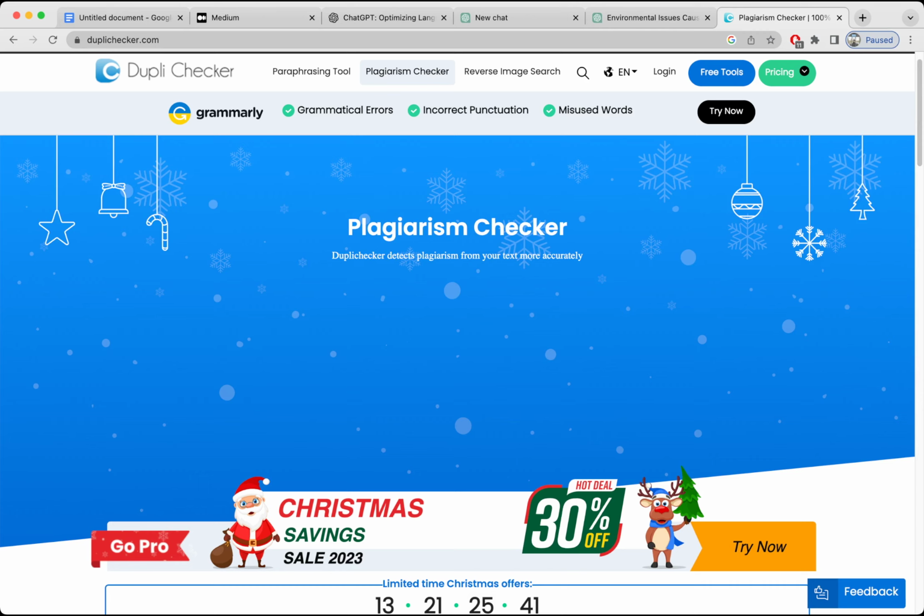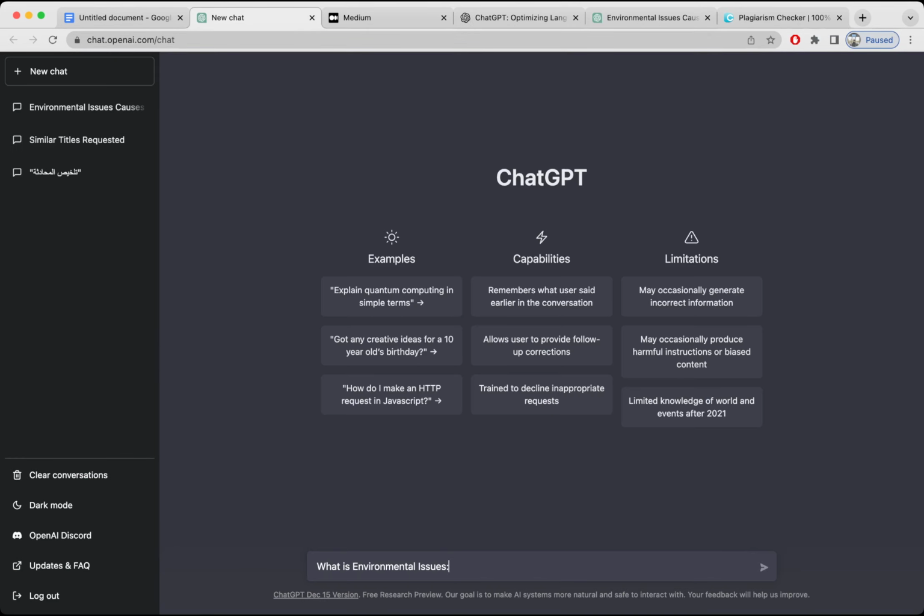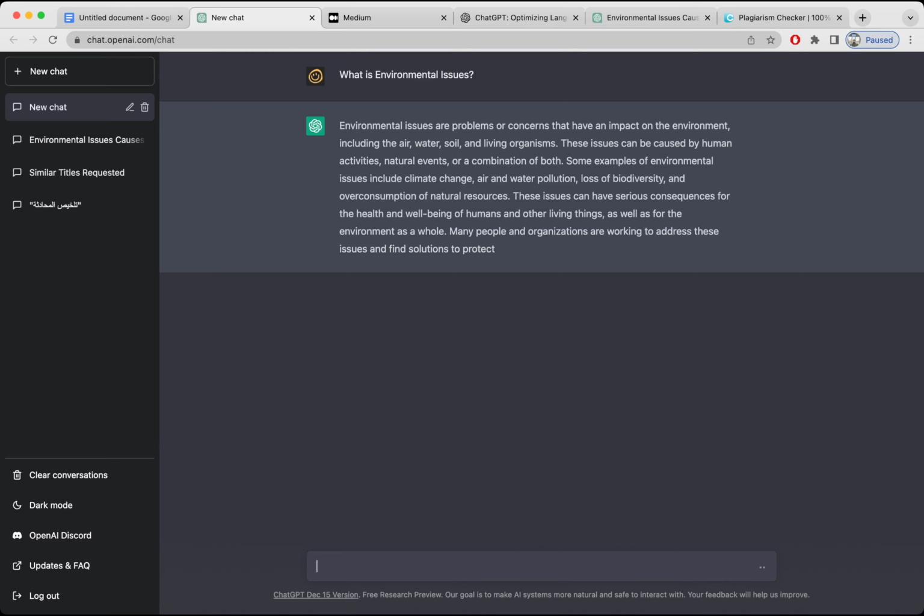Let's ask ChatGPT, what is an environmental issue? Okay. It is giving us the definition of what an environmental issue is. Okay, it is giving a whole bunch of lines. I'm going to copy this and paste it here, because this is our main heading.